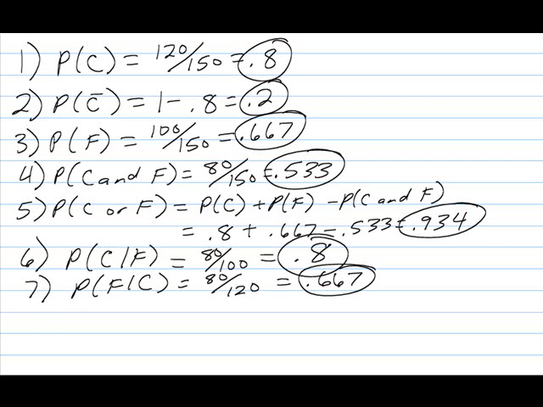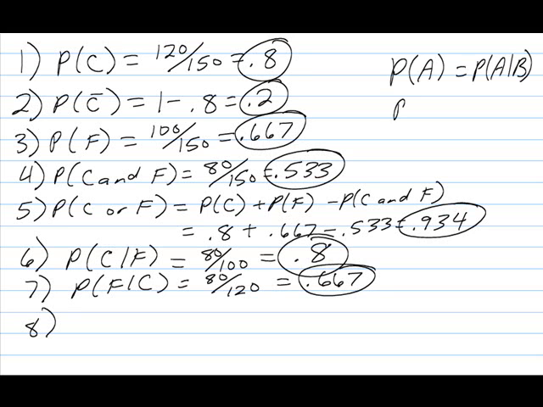So those are the probabilities, and then the main point of asking this question was really, does living in the city affect whether or not someone favors or opposes combining city and county government, or basically are C and F dependent or independent? And in this case, what you really need to look at is remember the definition of independence. The definition of independence basically says that the probability of A equals the probability of A given B. If that's the case, A and B are independent.